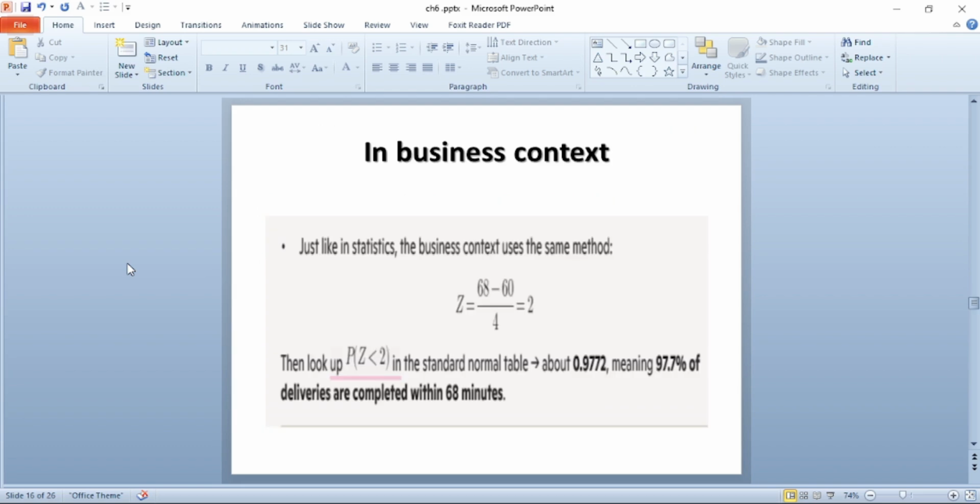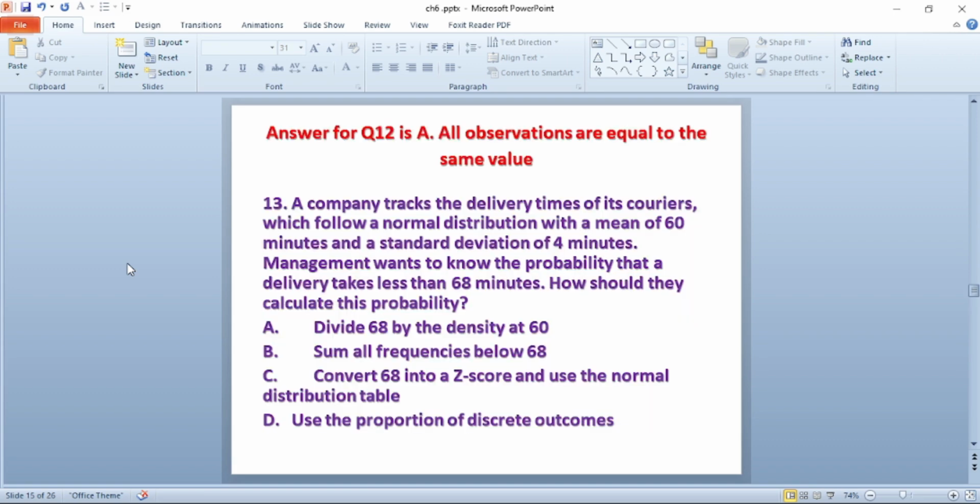To calculate this probability, we have to apply the Z or normal distribution. So here the mean is 60, standard deviation is 4, and the management wants the probability that a delivery task is less than 68.